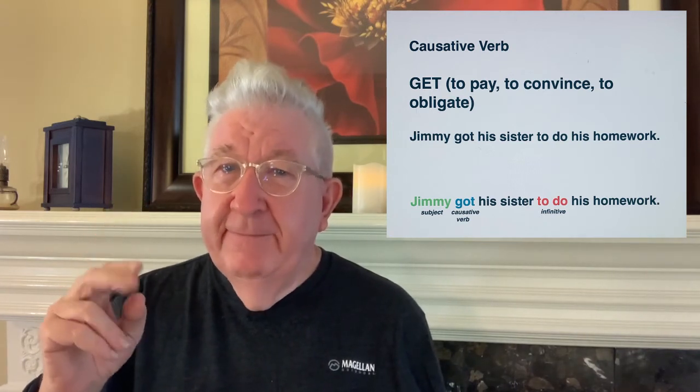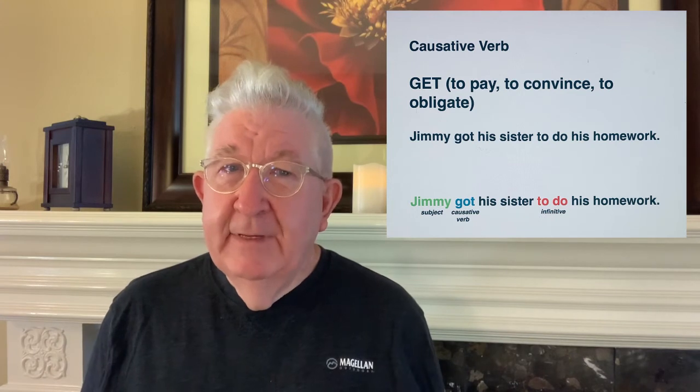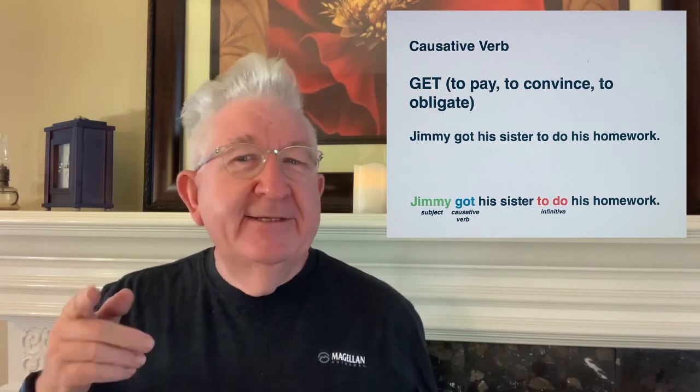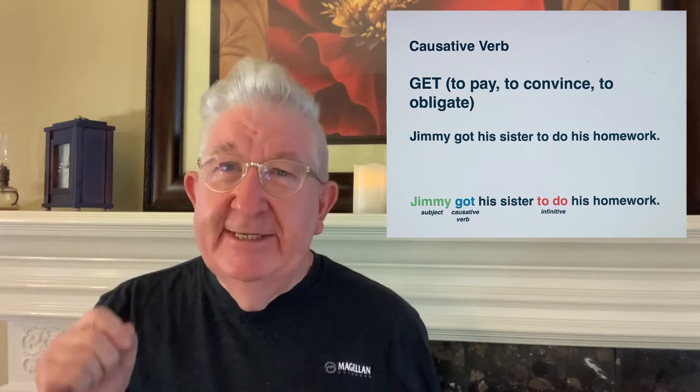We need to use the infinitive. Here's an example. Jimmy got his sister to do his homework. By using get here, we understand that probably Jimmy didn't want to do his homework and somehow convinced his sister to do it.